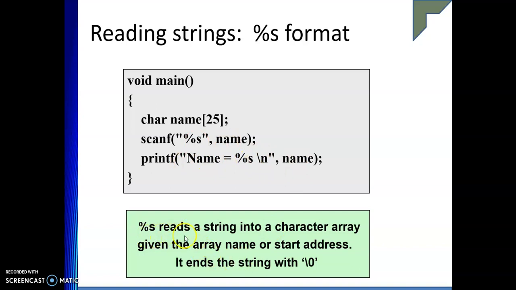So %s reads the string into the character array given the array name or the starting address. So name is the starting address, right? And it ends the string with the null character. And you can see we have not put the ampersand also, because the name itself will be the address itself.